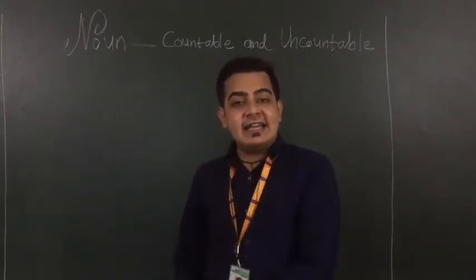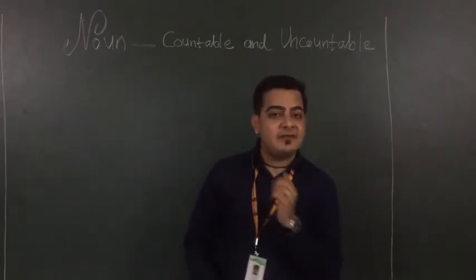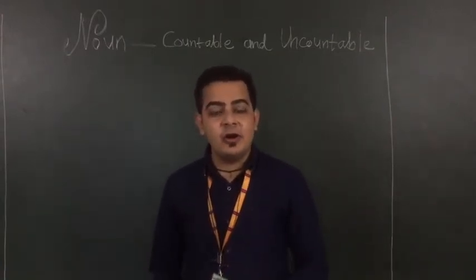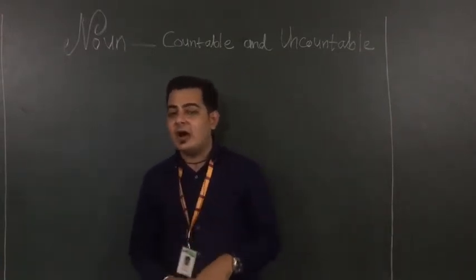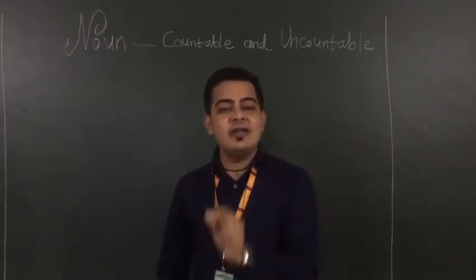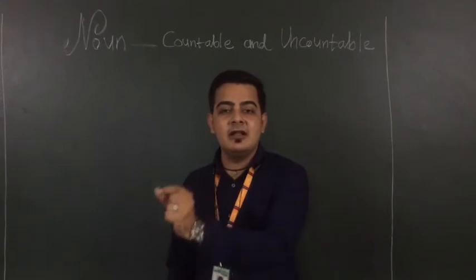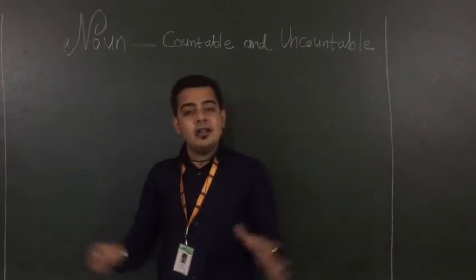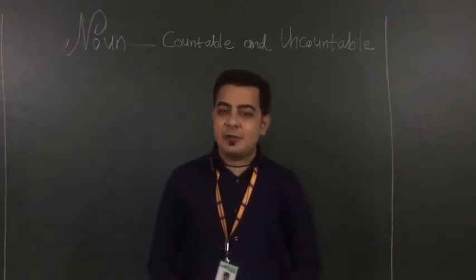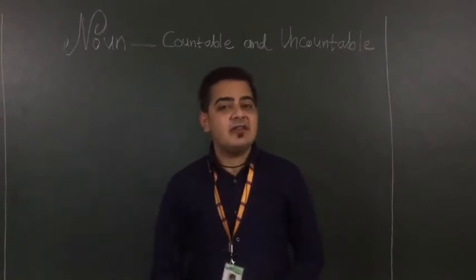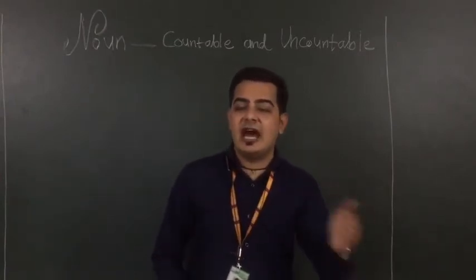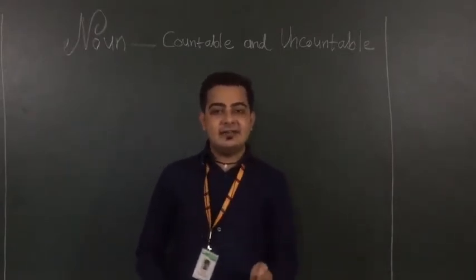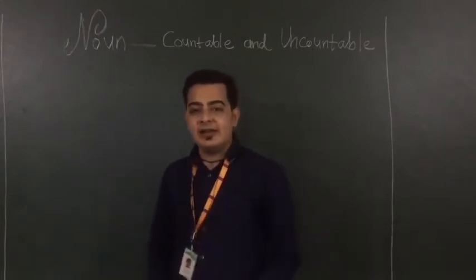Today we are starting the same chapter, the same topic which we have done in the last video. Students, yes, I have informed you about the noun. What do you mean by noun, students? As I have informed you, noun is the name of a person, place, animal, thing, idea or events, and noun is the simplest among all the parts of speech. We have discussed parts of speech as well as the types of noun. So first we have proper noun, then common noun, collective noun, abstract noun and material noun.